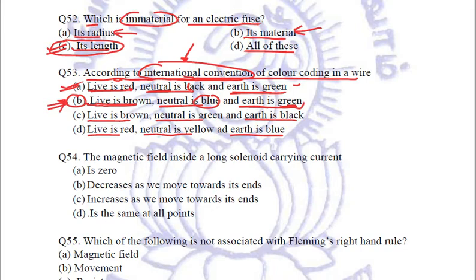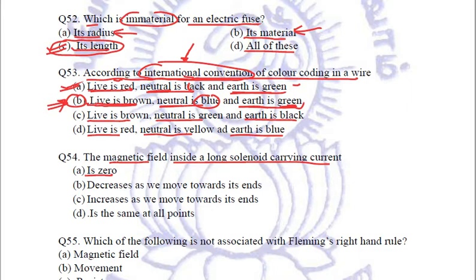Clear? Next question. The magnetic field inside a long solenoid carrying current. This we have seen above also. The question is same but the options are different. Let us see the options. The magnetic field inside a long solenoid carrying current is 0.